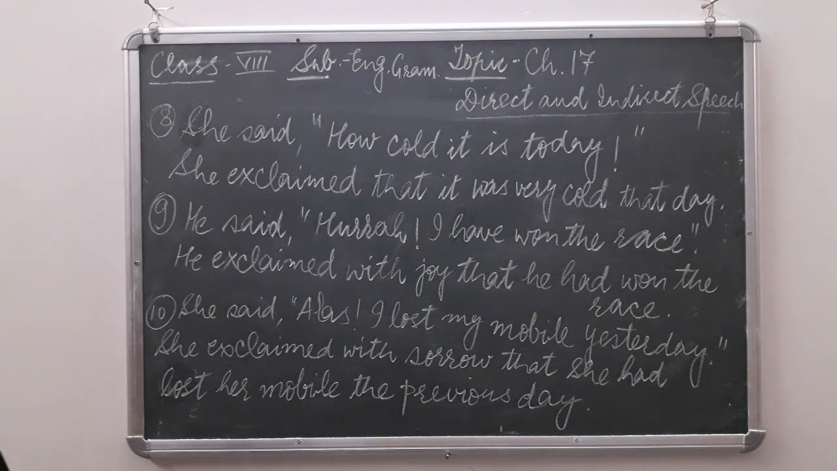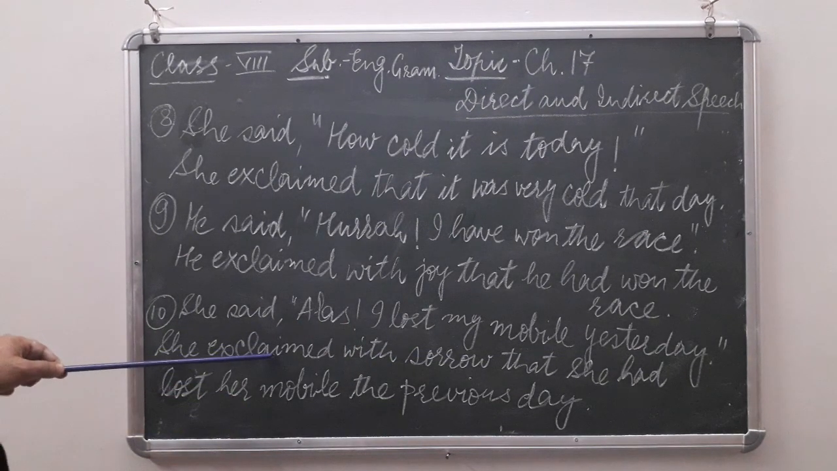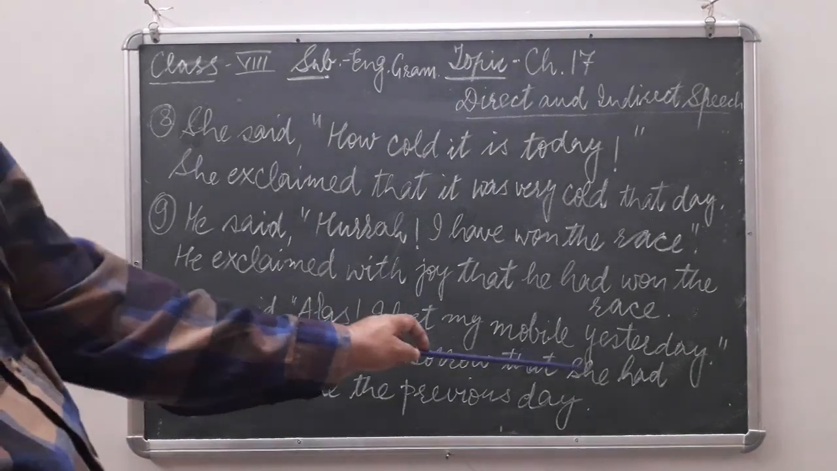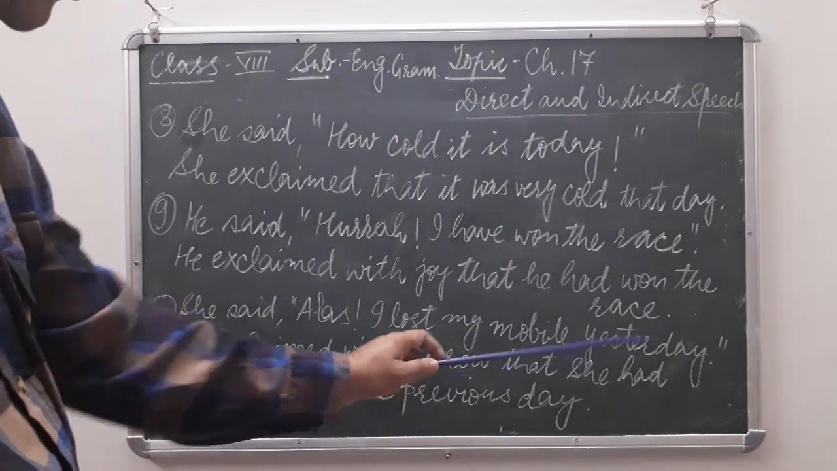Now, example number 10. She said, "Alas, I lost my mobile yesterday." Now, alas, it is an expression of sorrow, sadness. So, how it will be written? She exclaimed. Said changes into exclaimed. She exclaimed with sorrow that. We can also write here, she exclaimed sorrowfully. It is also right. That I refers to she. That is why we'll write here she.